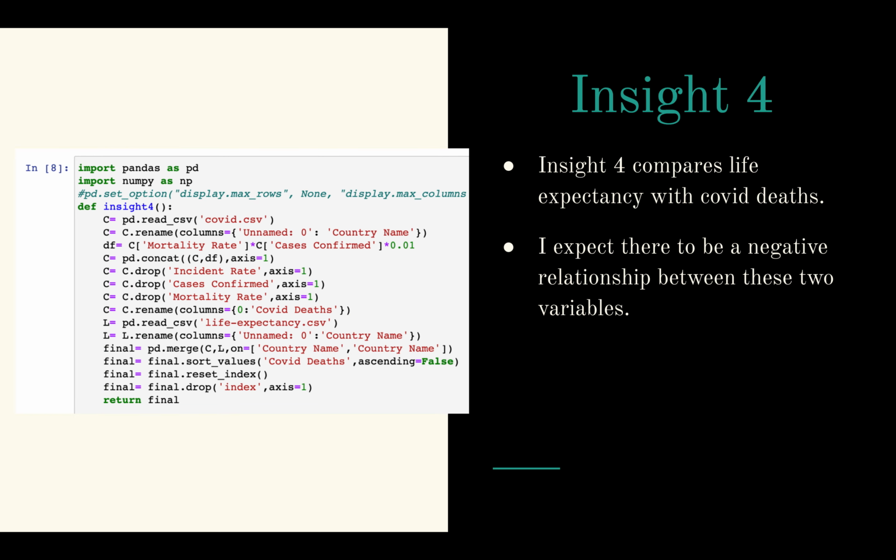Here's Insight 4. So Insight 4 compares life expectancy with COVID deaths. I expected there to be a negative relationship between these two variables. Again, I was wrong, and you'll see that later. As for the actual code, it wasn't really too in-depth. I just dropped a lot of columns, and then I merged the life expectancy with the COVID death.